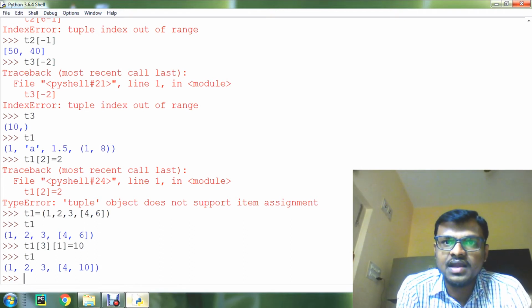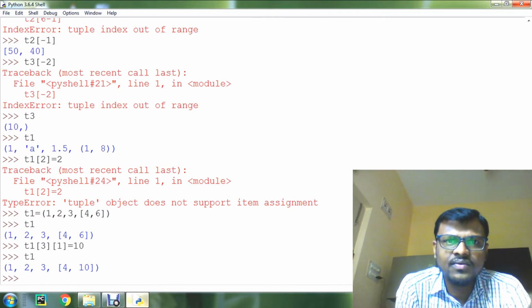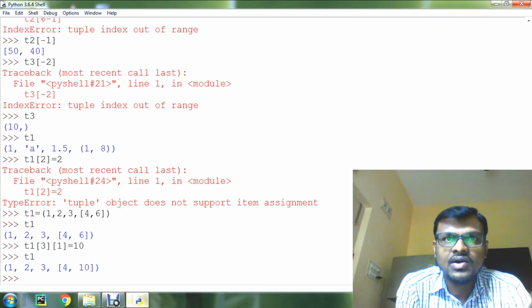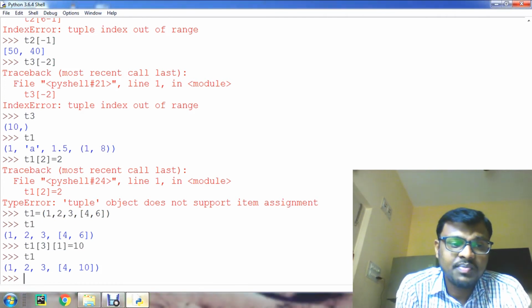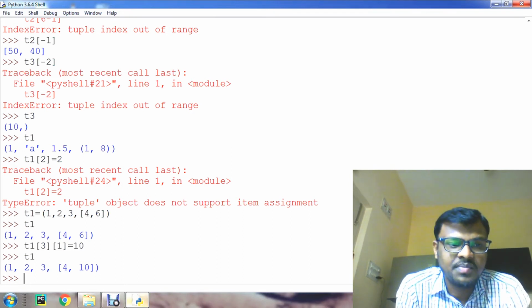Now we'll see the first operation, that is concatenation. Concatenation means joining tuples using the concatenation operator, that is the plus operator. We can also create a new tuple which contains the result of the concatenation.